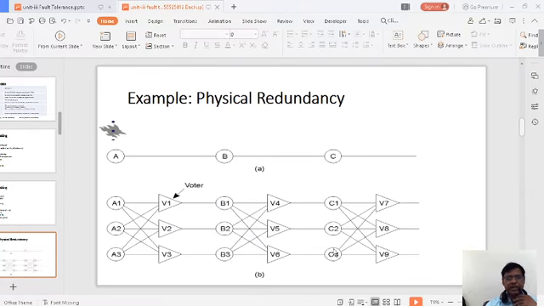Here we can see an example of how physical redundancy happens. A packet is transmitted from A to B to C. The packets are A1, A2, A3, three packets transmitted to the voters. The A1 packet can go to voters V1, V2, V3. The second packet A2 also goes to the three voters, and the third packet is also transmitted like this.